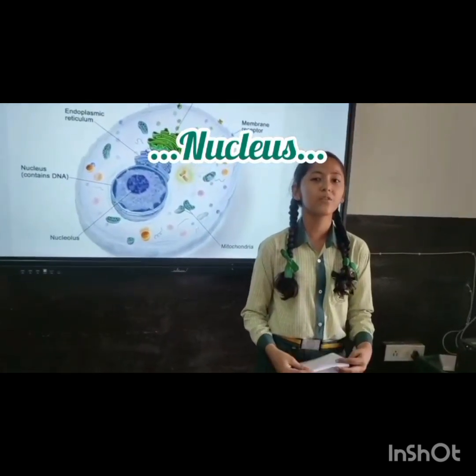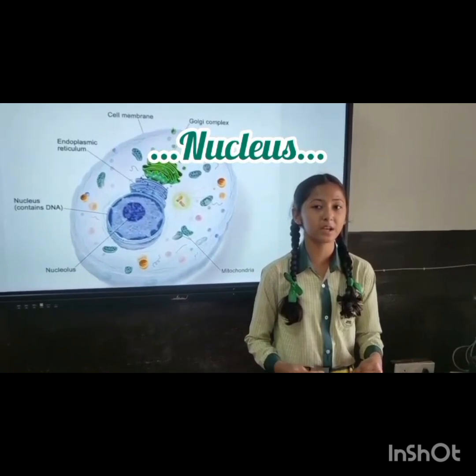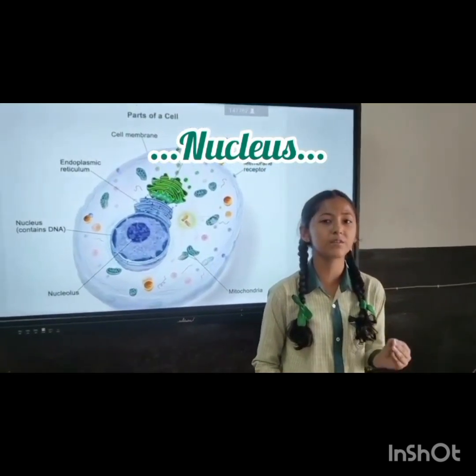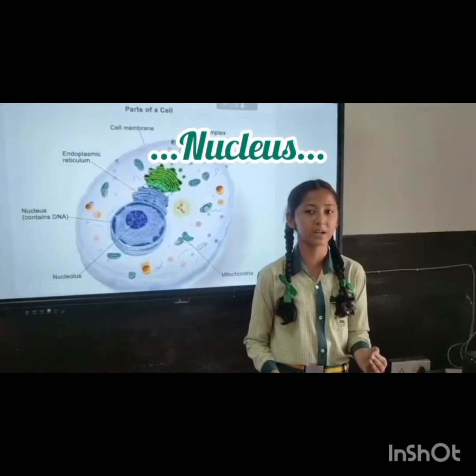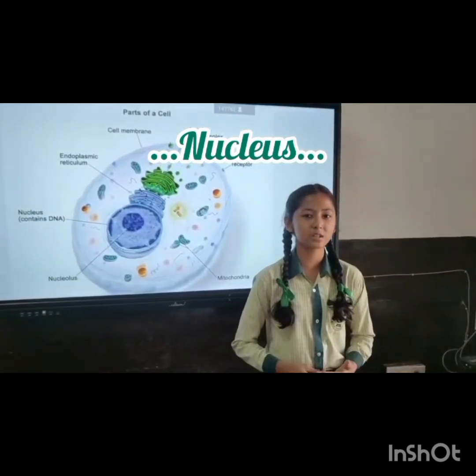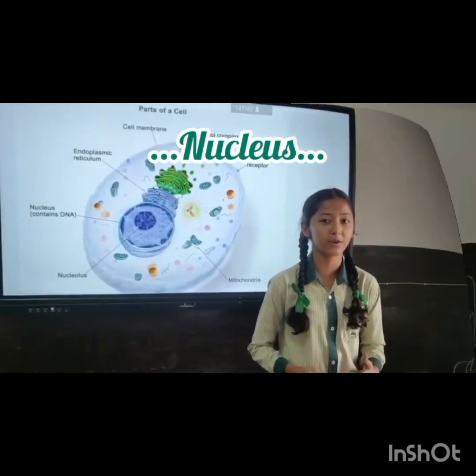For example, if both of a girl's parents have curly hair, then there is more than a 75% chance that the girl will also have curly hair. After studying all these things, we know how important I am for a cell.